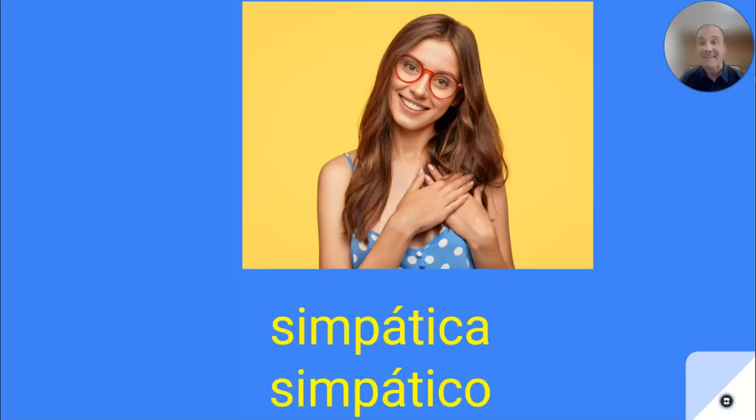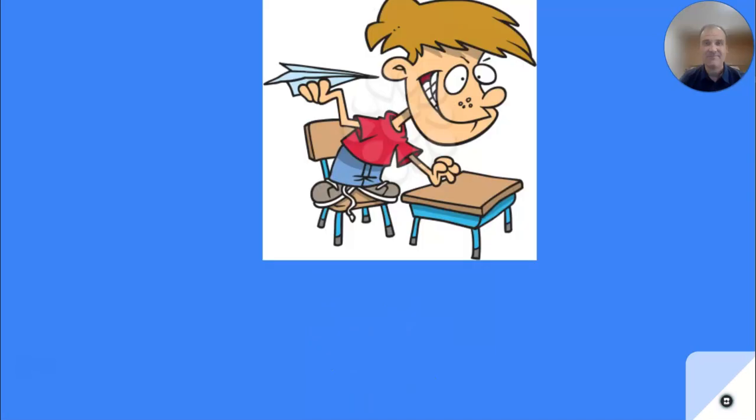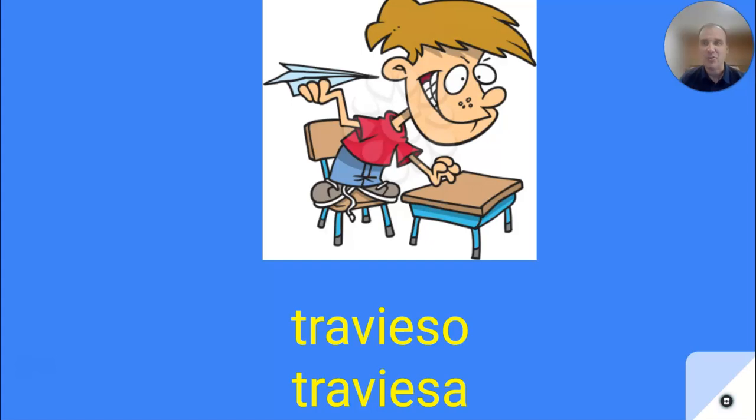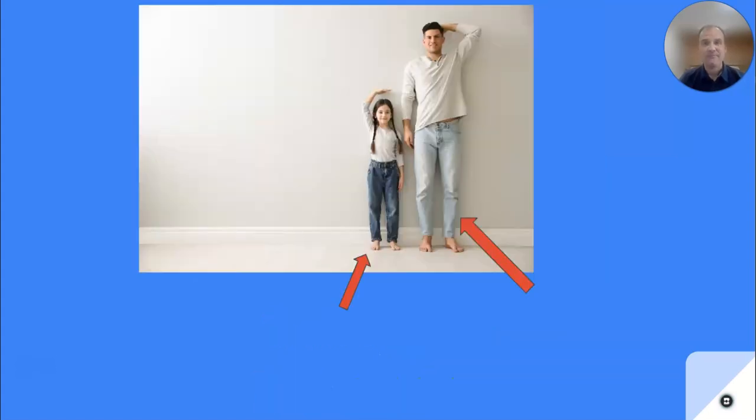All right, simpática. She's very kind, simpática. And again, the reason I'm saying simpática first is because it's the picture of a woman. If there were a man pictured, I would say simpático, but both mean kind. Tímido. Tímido means shy. So this boy es tímido. Él es travieso. Right? Travieso means mischievous. Trabajador. All right, trabajador is hardworking. So a way to describe somebody, another adjective, trabajador.